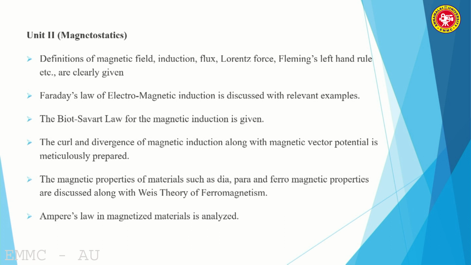Magnetic field is associated with magnetic lines of force, magnetic induction, Lorentz force and Fleming's rules, all of which are related to the magnetic field.